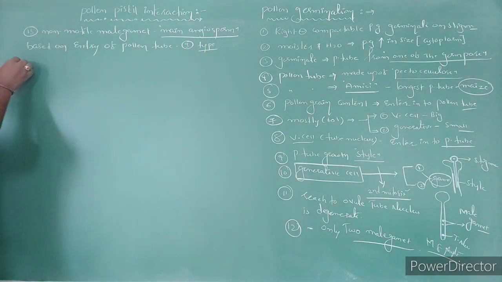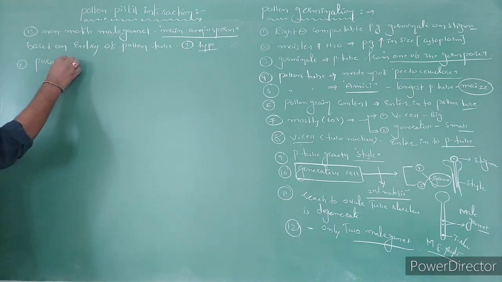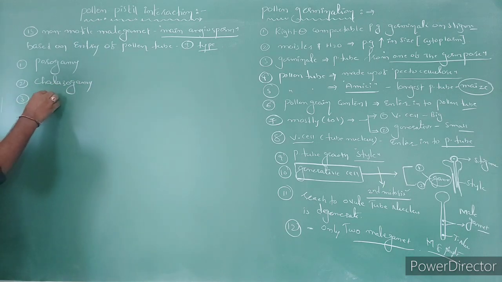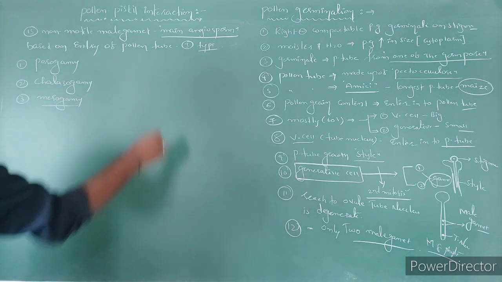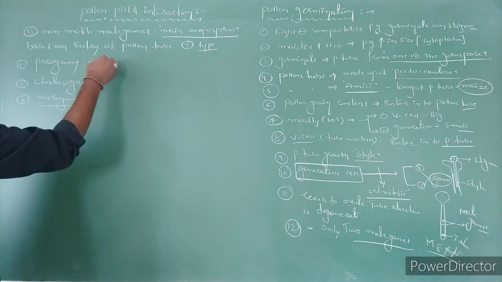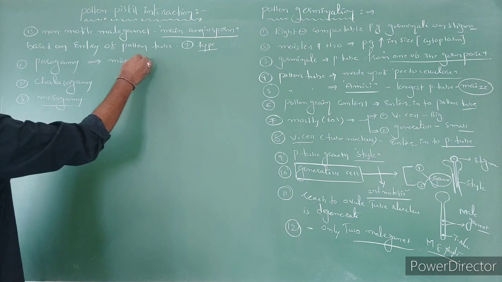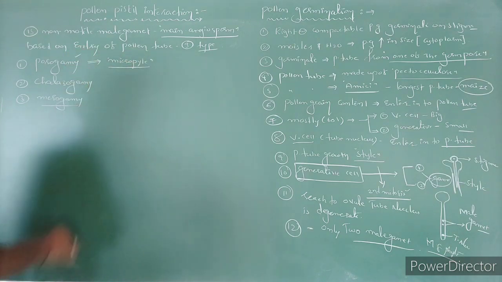The first one is porogamy, the second one is chalazogamy, and the third one is mesogamy. Porogamy means the pollen tube enters through the micropyle region. The pollen tube which enters through the micropyle region, that is called porogamy.